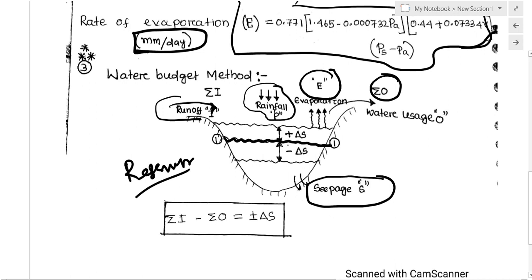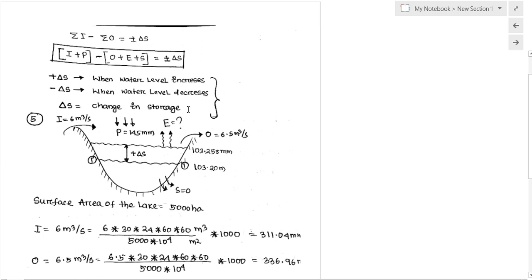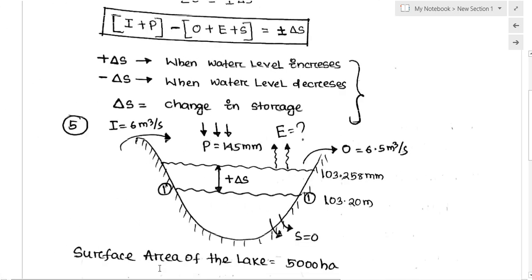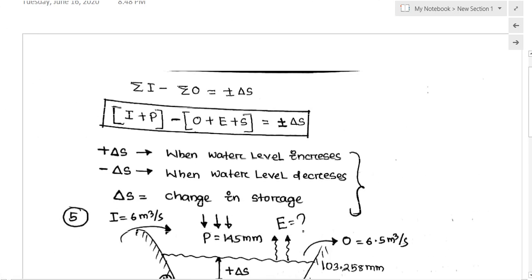Now if the output is less and the input is more, the change in storage will be more. If the output is more and the input is less, the change in storage will be less, because the depth will fall. And if the output is less and the input is more, the surface level of the reservoir will increase. So this is the equation you have to remember: input minus output equals change in storage.